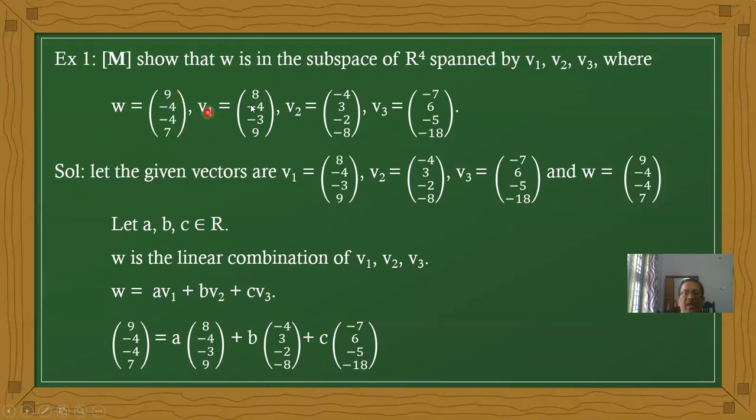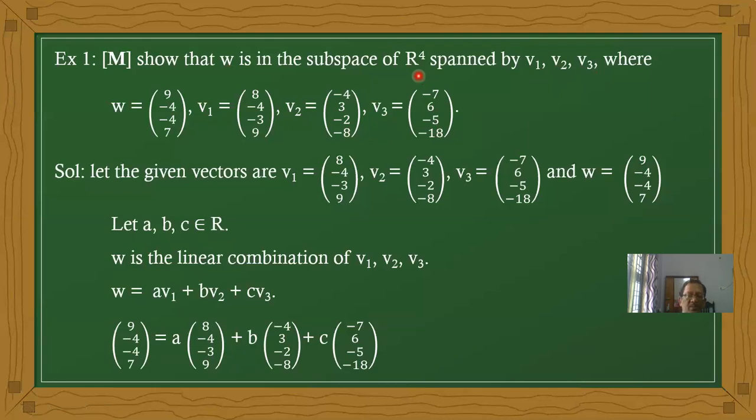V1 equals 8, minus 4, minus 3, 9. V2 equals minus 4, 3, minus 2, 8. V3 equals 7, 6, minus 5, minus 18. These are the values. Here W is a linear span of V1, V2, V3. Then we can say W is a subspace of R4.